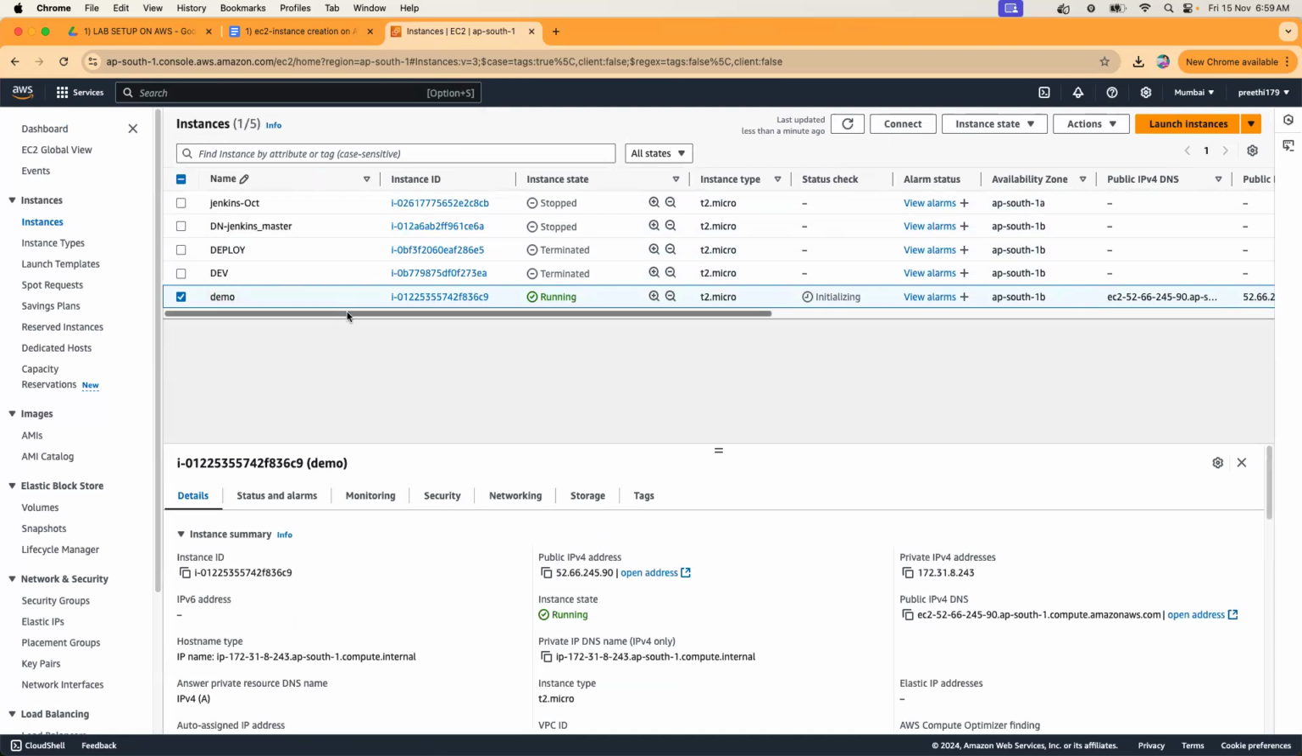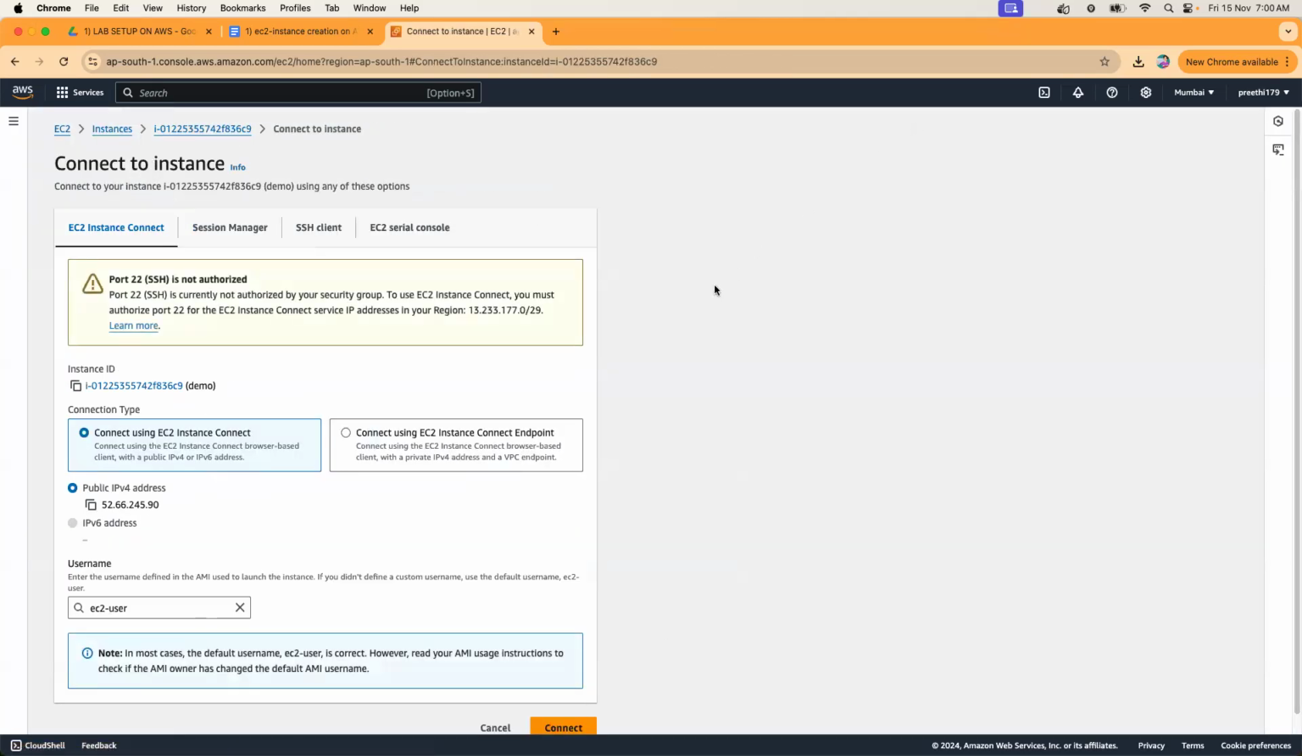How to connect to it and how to use it. There are multiple ways of connecting. Before I go and show you how to connect, any questions from anyone? Okay. So, the first simple way to connect is to select it. You will see a connect option. Connect to instance.